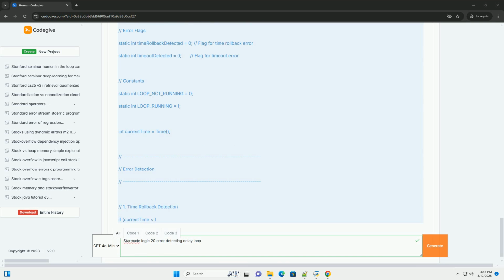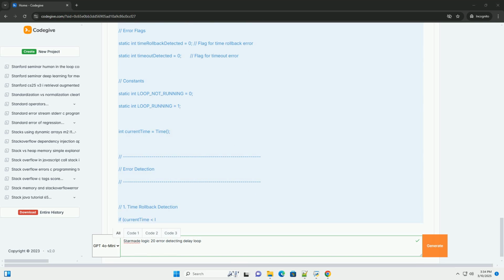Explicit error handling placeholder: the else block now has a clear section for you to add your own error handling code. Resetting error flags: after your custom error handling, the error flags are reset. This allows the loop to attempt to function normally on the next tick if the underlying cause of the error has been resolved. The alternative would be a permanently disabled loop. Constants: using constants helps readability and makes the code easier to maintain.